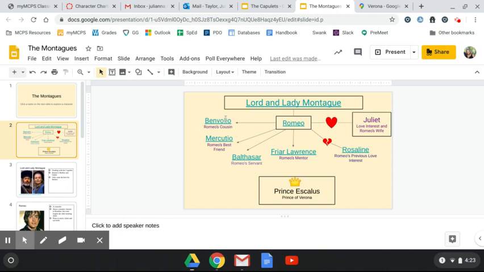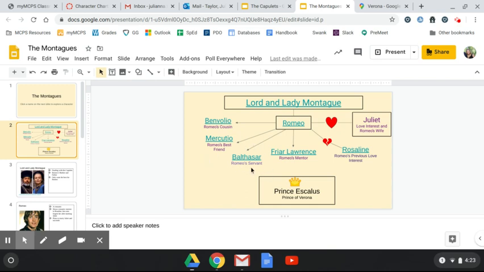Benvolio is really important because he's really close with Romeo. He's also really close with Lord Montague. Romeo also has a best friend named Mercutio. Mercutio is also the cousin to Prince Aeschylus. So Mercutio is not a part of the Montague family, but he is really close with the Montague family because Romeo is his best friend.